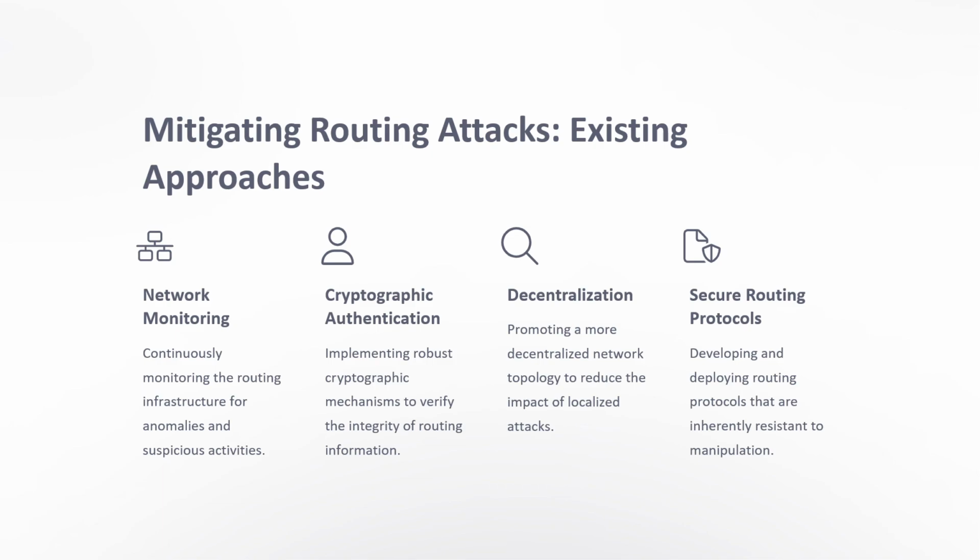So decentralization, in the sense that the Bitcoin data would revolve around various users, and if any attacks occur locally, that could be reduced using decentralization. Next, secure routing protocols: developing and deploying routing protocols that are inherently resistant to manipulation.